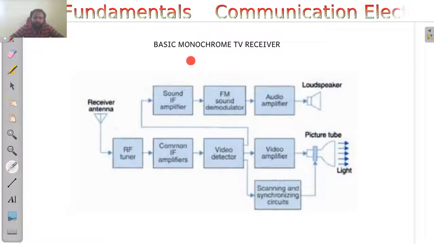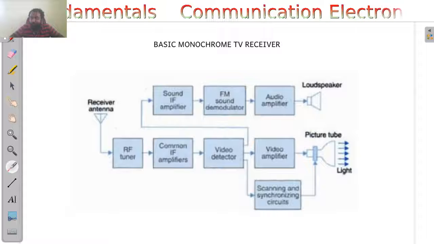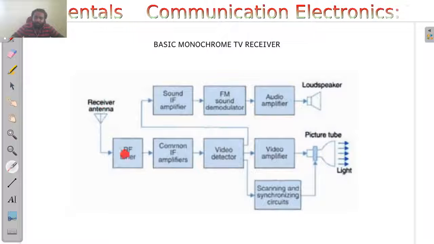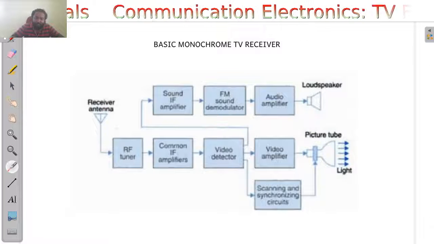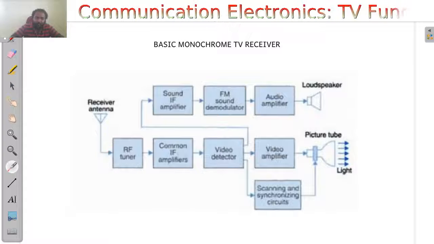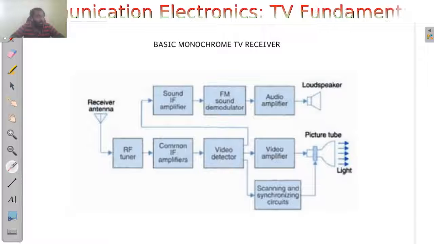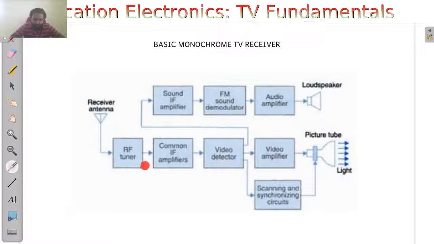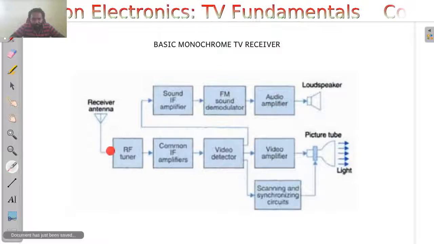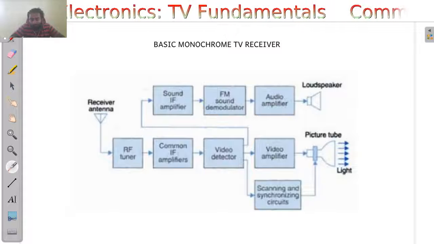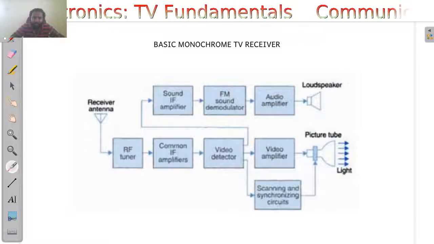Similarly, you can see a basic monochrome TV receiver, where you have a receiving antenna picking up signals from the transmitted, modulated electromagnetic radiations, and the RF tuner is used to tune to a particular TV station.